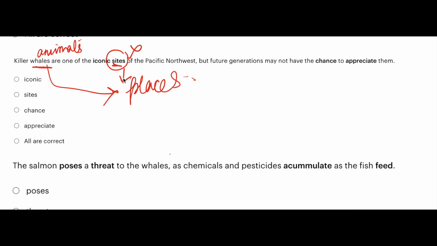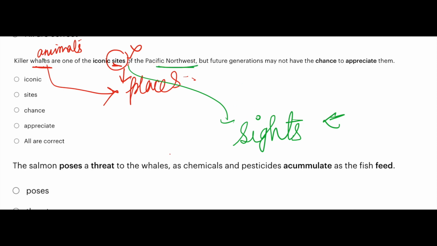Okay. Instead of sites, S-I-T-E-S, you can use sights, that is S-I-G-H-T-S. Sights means something that you can see. So one of the iconic sights means in the Pacific Northwest, you can see killer whales. You can find killer whales. So this word is inappropriate here. So option B is your answer.